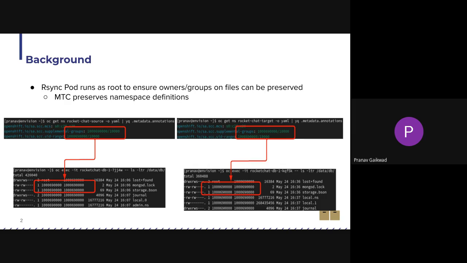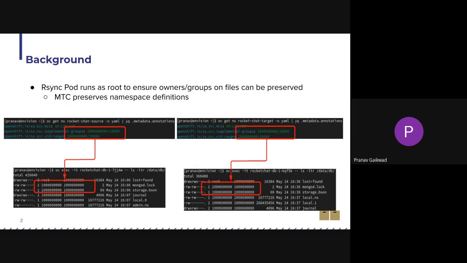So any pod that runs in that namespace and is not running with explicit UIDs will be assigned a UID from that range assigned to the namespace. And MTC, when it migrates from source to destination, doesn't change these values.